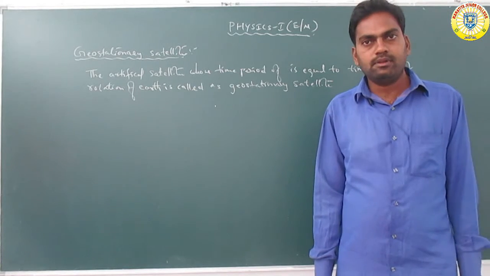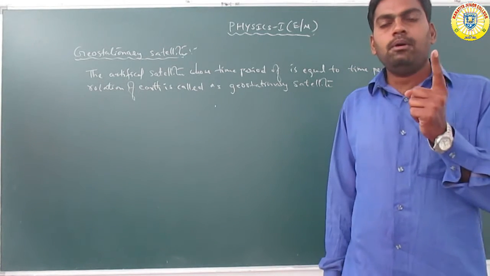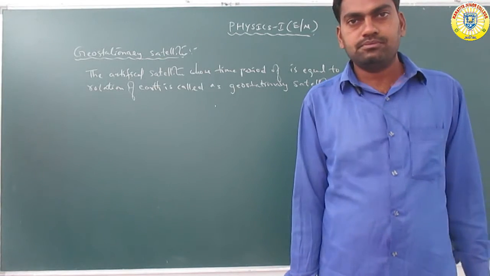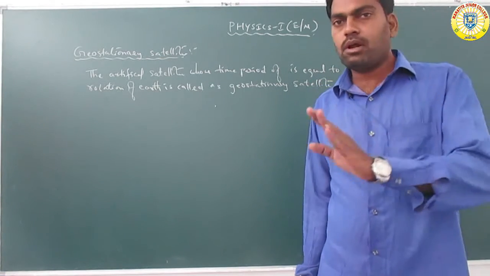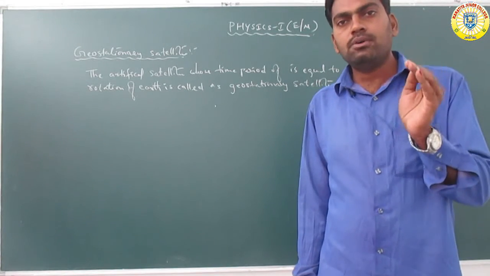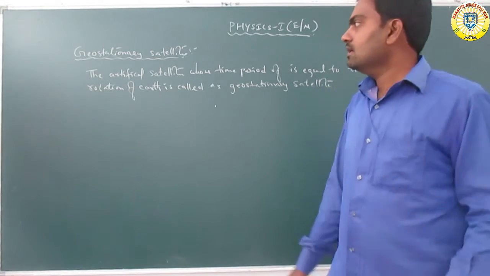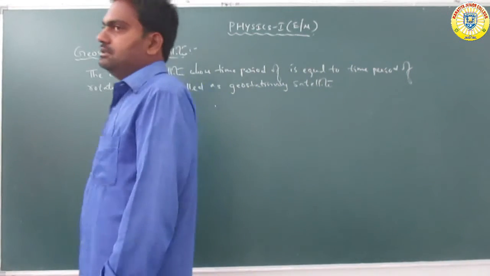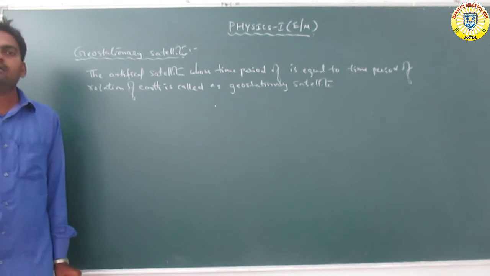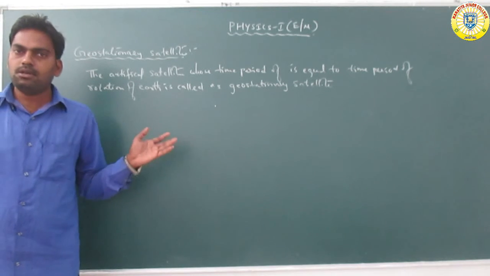So the satellite is revolving around the earth, and that time period is 24 hours. The rotation of the earth is also 24 hours. These satellites are called geostationary satellites. And what is the main function? What is the use of these satellites?